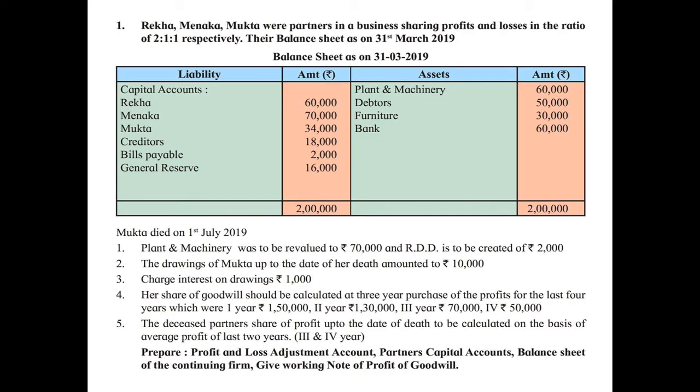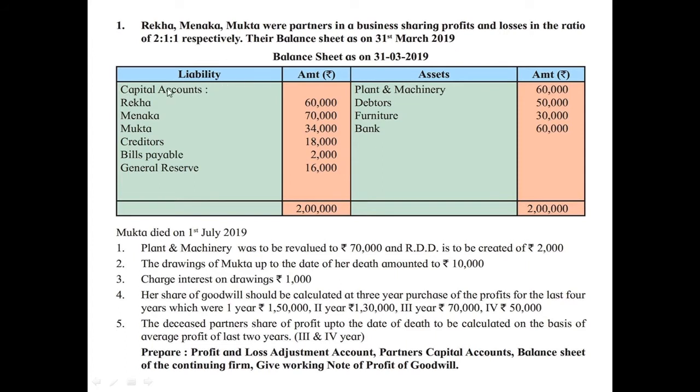Students, today we are going to learn the very first illustration for death of a partner. First, I will read the question. Rekha, Menka, Mukta were partners in a business sharing profits and losses in the ratio of 2:1:1 respectively. Their balance sheet as on 31st March 2019.